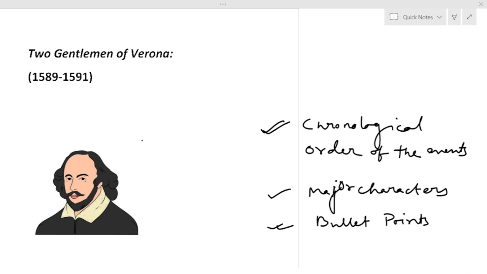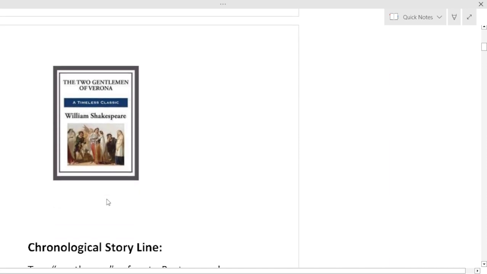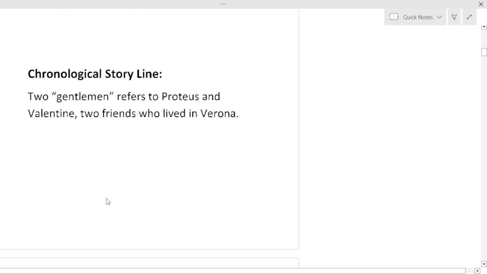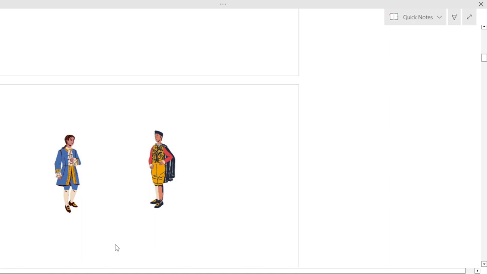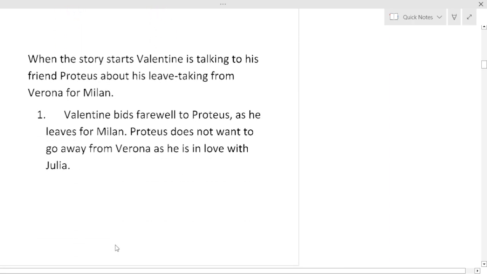Two Gentlemen of Verona by William Shakespeare. Two gentlemen refers to Proteus and Valentine, two friends who lived in Verona. When the story starts, Valentine is talking to his friend Proteus about his leave taking from Verona for Milan. Valentine is about to leave Verona for Milan.